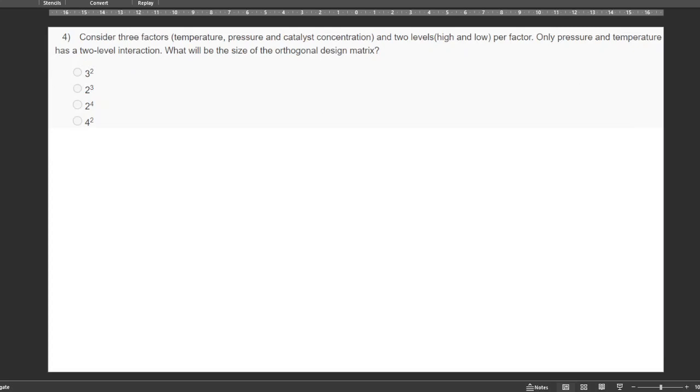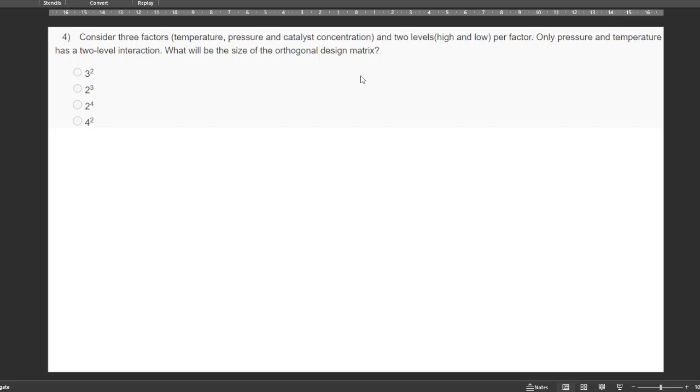Then the fourth one: consider three factors, temperature, pressure, and catalytic concentration, and two levels, high and low, per factor. Only pressure and temperature have a two-level interaction, or two sides of the orthogonal design matrix. Okay, so first we have to find the design degrees of freedom arising due to the factors.